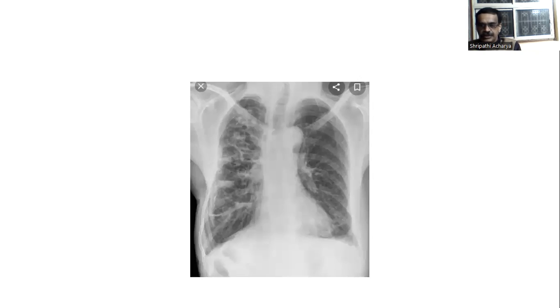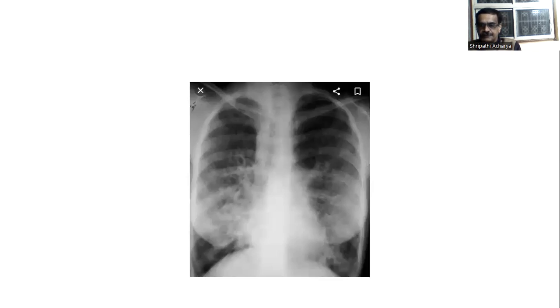This is another asthma. Here, bronchovascular markings are prominent. So, a case of bronchial asthma, here also hilar shadows are prominent. Another X-ray, the breast shadow you can see, and it is a female, and the hilar shadows are prominent. Bronchovascular markings are prominent.